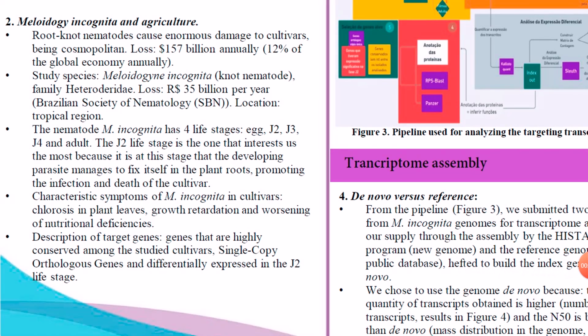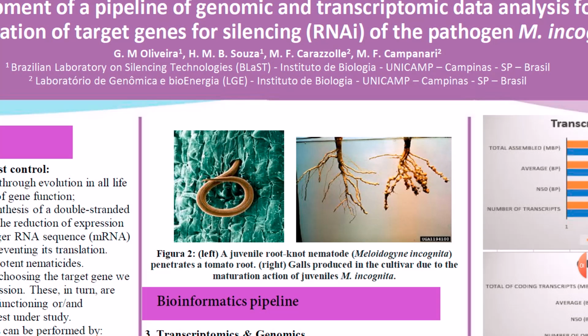In this context, differentially expressed genes in J2 are our target for silencing. Furthermore, these genes must be in a single copy in the genome. They must be conserved within the genomes of different isolates in order to guarantee wide applicability. Here in Figure 2, you can check an image showing the damage done to the roots of a cultivar during maturation in the J2 life stage of M.